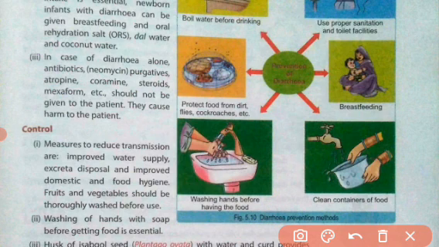So this is all about the bacterial diseases.